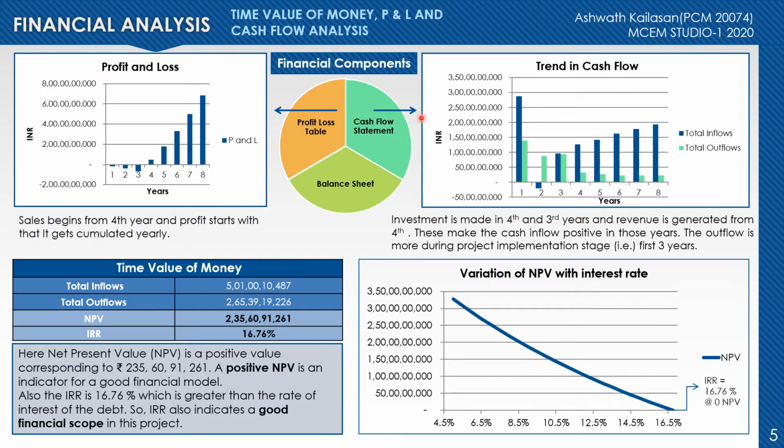Further, the variation of NPV with the interest rate has been studied. We could see that the NPV decreases with increase in the interest rate, and it becomes zero at about 16.76% interest rate, and it is called the internal rate of return, IRR. So as per the analysis, the NPV is a positive value and the IRR is greater than the rate of interest, that is 7.5%, and hence both of these indicate a good financial scope in this project.